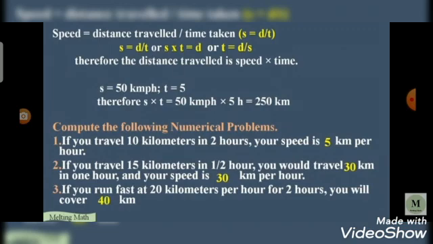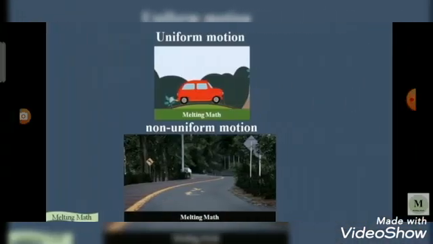Now we compute the following numerical problems. If you travel 10 kilometers in 2 hours, your speed is 5 km per hour. If you travel 15 kilometers in half an hour, you would travel 30 kilometers in 1 hour and your speed is 30 kilometers per hour. If you run fast at 20 kilometers per hour for 2 hours, you will cover 40 kilometers.